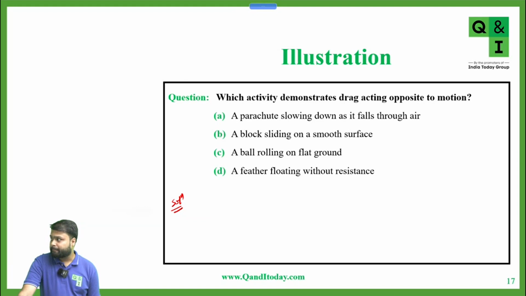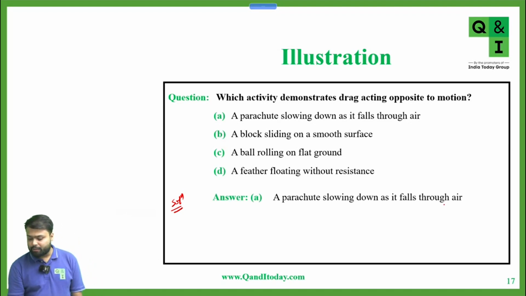A. Okay. Yes, what about others? A or D? Okay. D. So it's A, sir. A. Okay. So some of you are saying A, some are saying D. Okay. So the correct answer is A, that a parachute slowing down as it falls through air.